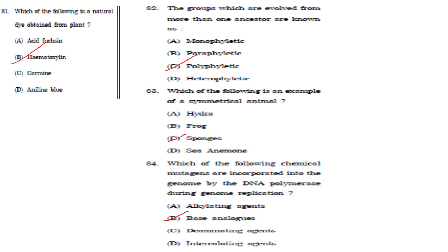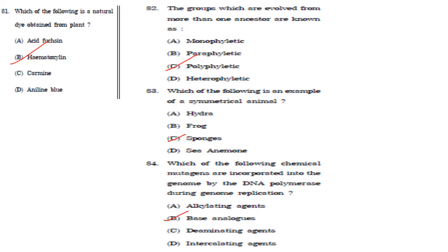So the sponges are asymmetric, hydra is radially symmetric, frog is bilaterally symmetric and sea anemone is radially symmetric. So the question is which is an asymmetric animal. This is not a symmetrical animal, it is A joined to S itself. So asymmetric animal it is sponges. So the answer is, I think it must be sponges. I am not sure whether there is some mistake in the question also. Okay, whatever may be, if you take it as asymmetrical animal, it is sponges.